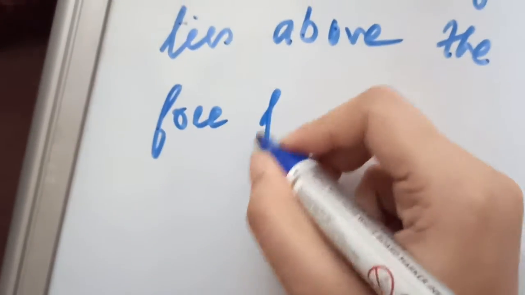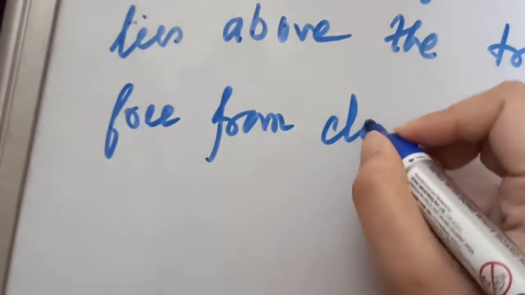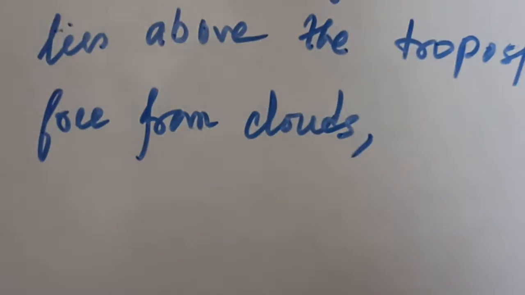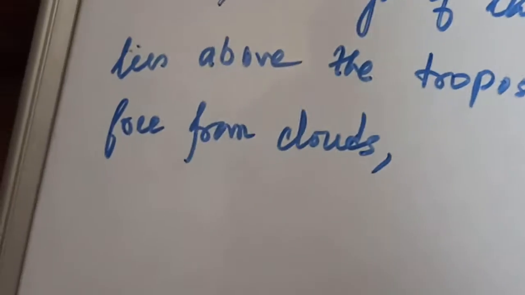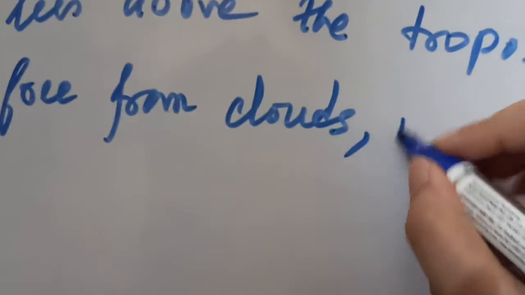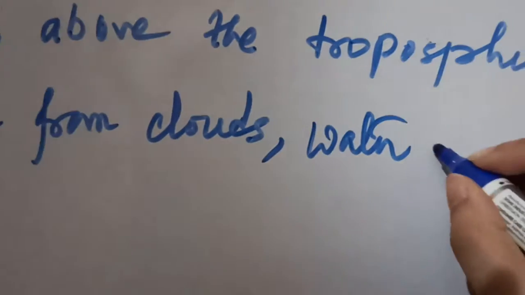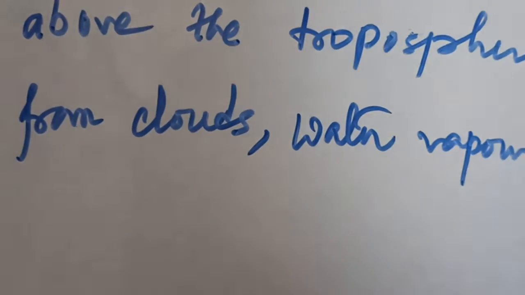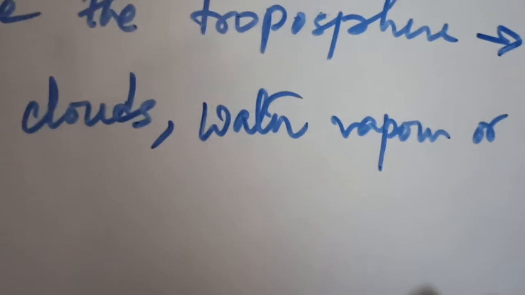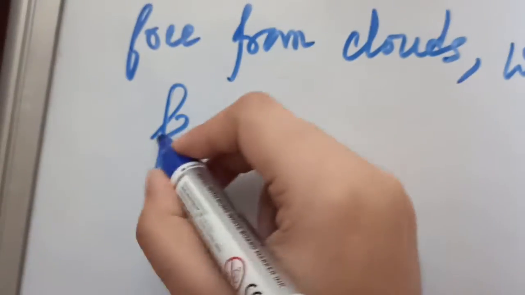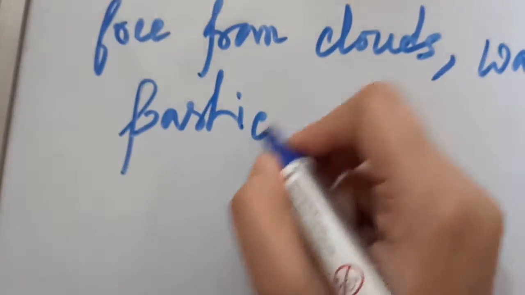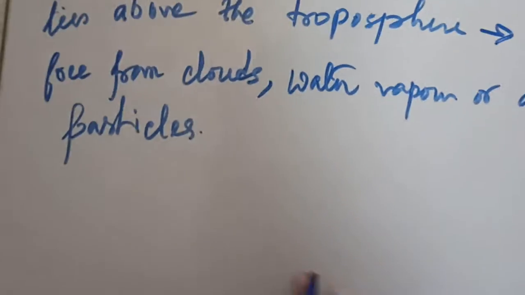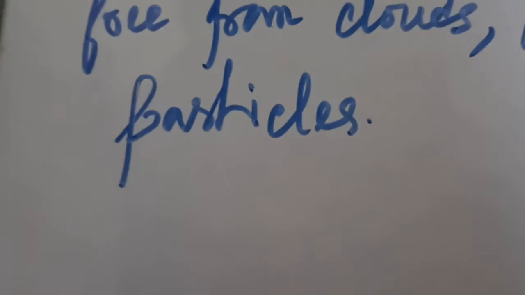This layer is free from clouds, like the clouds that are present in the troposphere. In the stratosphere there are no clouds, water vapor or dust particles.